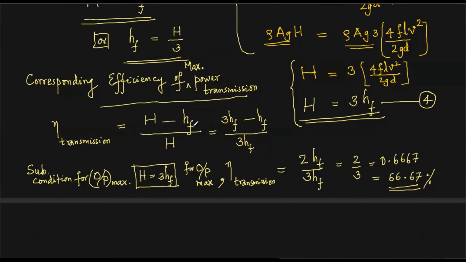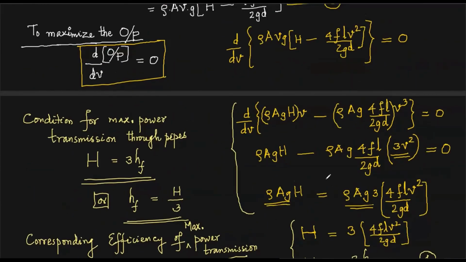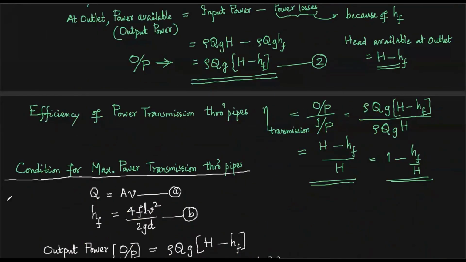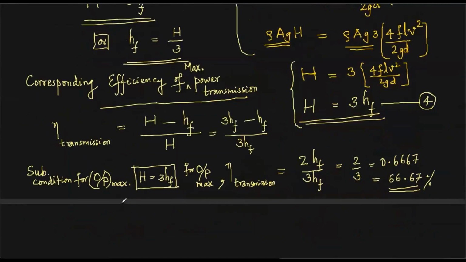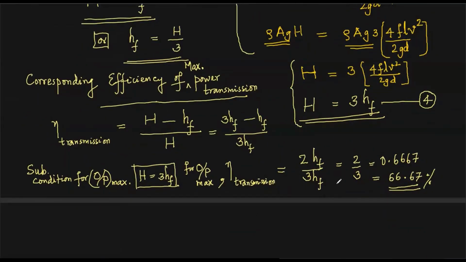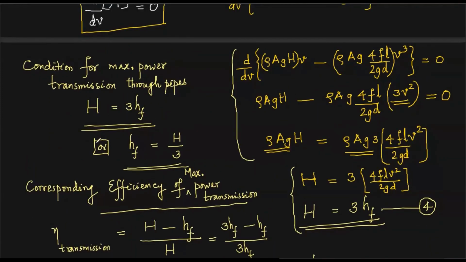So we are not talking about maximum efficiency, but rather we talk about efficiency for maximum power transmission. That is the essential idea. But please keep in mind the maximum power transmission. That is obtained when the maximum power can be transmitted through the pipeline when this condition is achieved: the head loss due to friction during the flow through the pipe is 1/3 of the available head at the inlet to the pipe, or as the flow enters the pipeline.